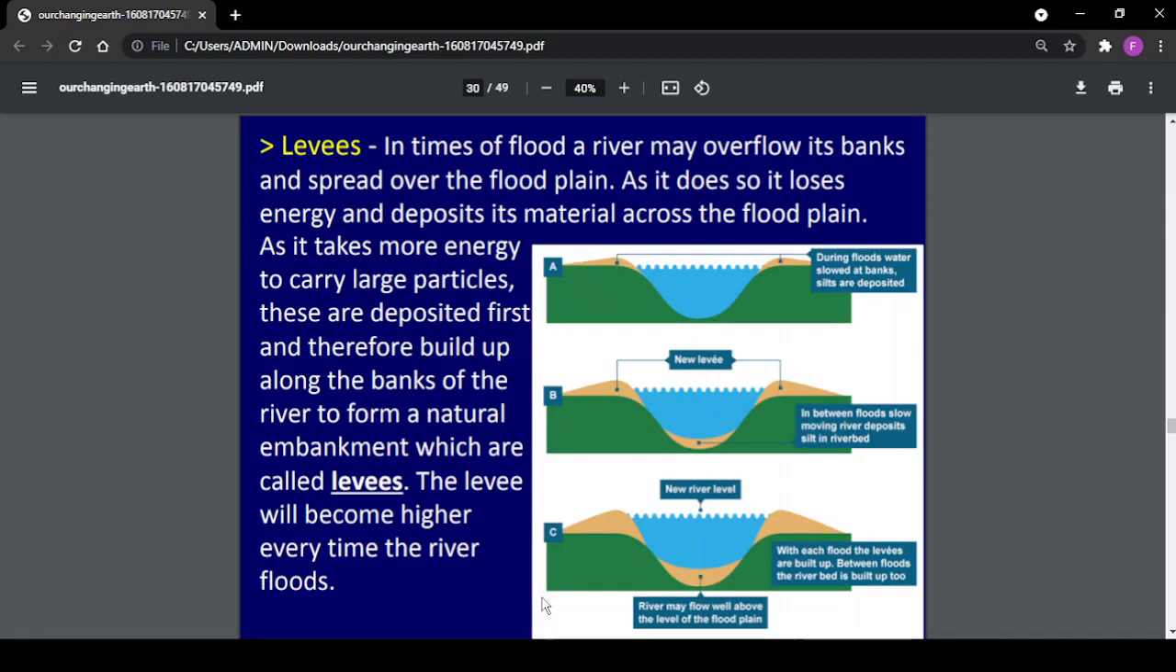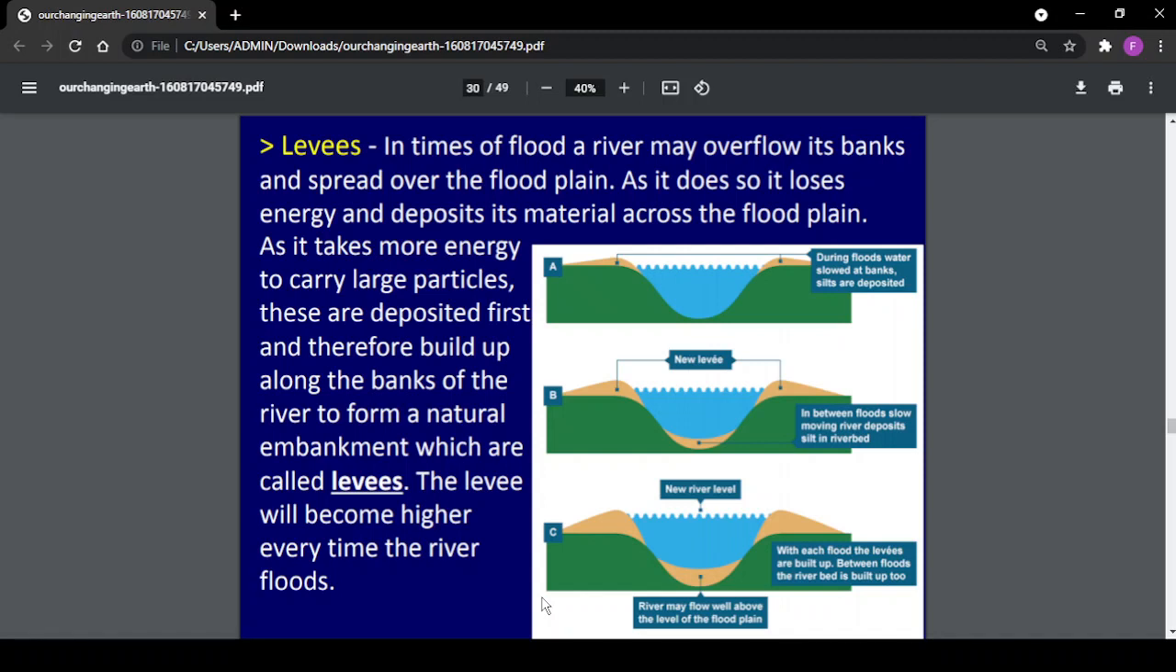Levees. In times of floods, a river may overflow its banks and spread over the floodplain. As it does so, it loses energy and deposits its material across the floodplain. As it takes more energy to carry large particles, they are deposited first and therefore build up along the banks of the river to form a natural embankment, which is called a levee.